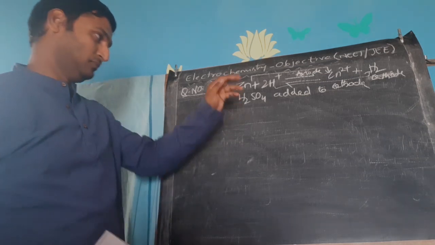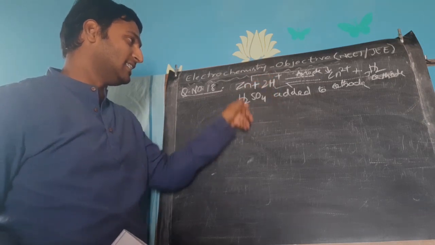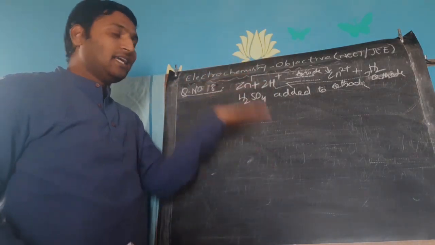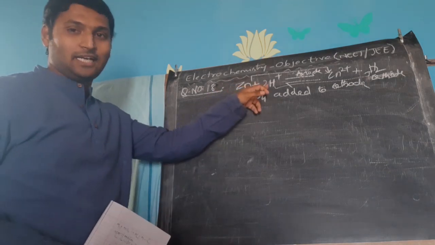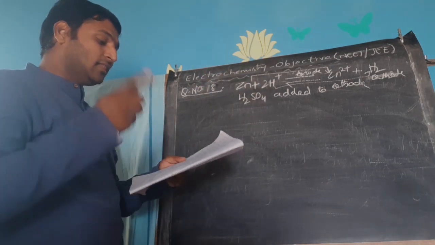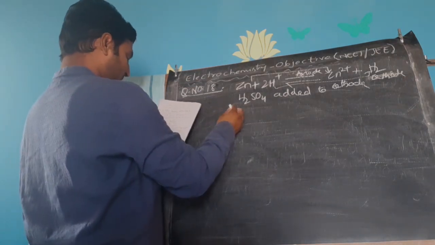So since hydrogen is the cathode, he is telling that sulfuric acid is added to this electrode. That means in the hydrogen electrode, he is increasing the concentration of H plus by adding sulfuric acid. Now his question is, what will that addition do? Two things he is asking.